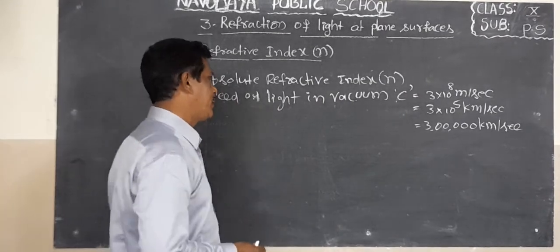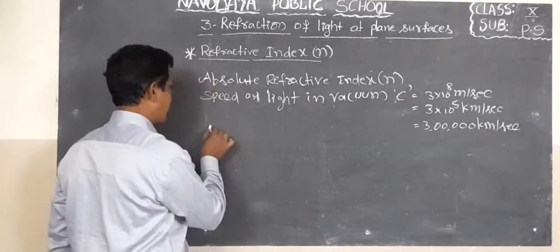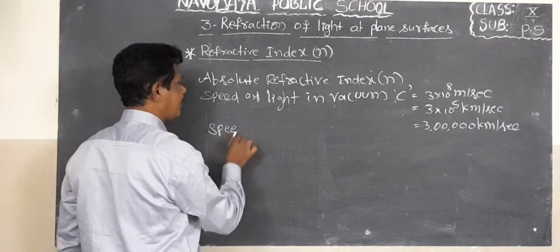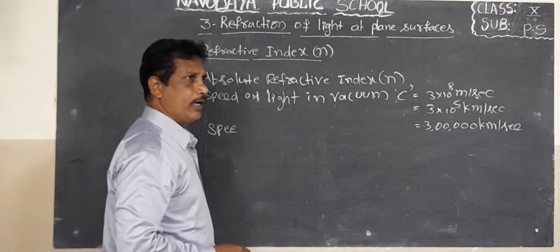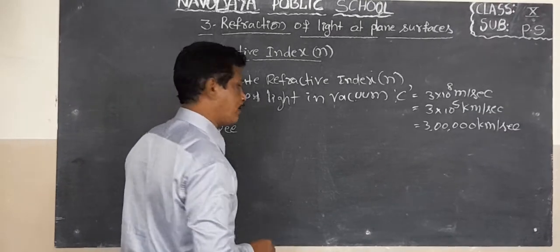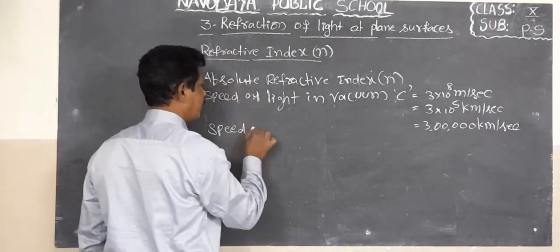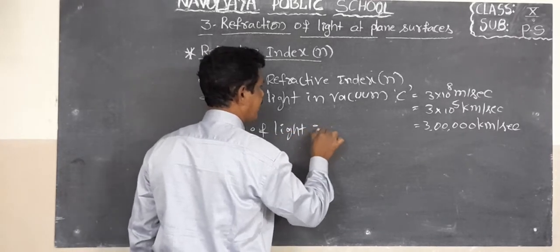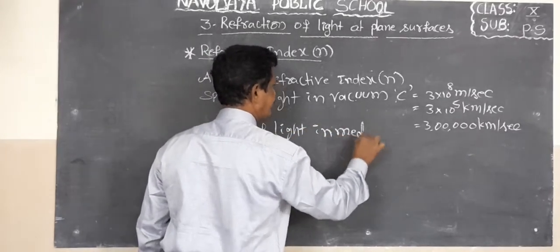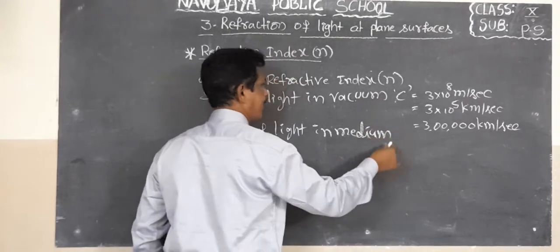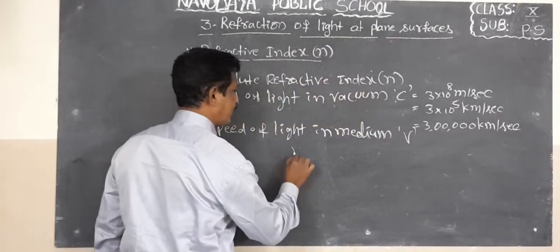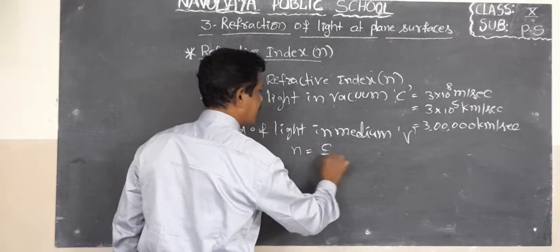Speed of light in medium is different for different materials. Let it be V. So the refractive index n equal to C by V.